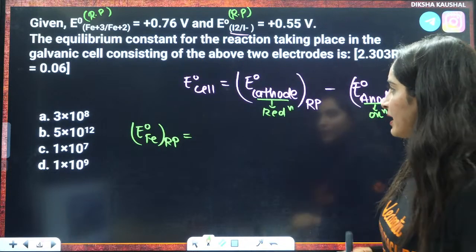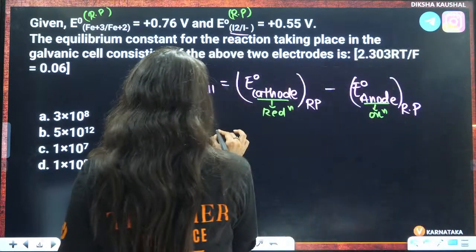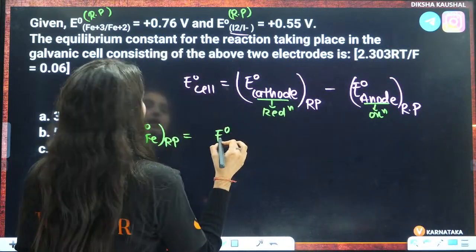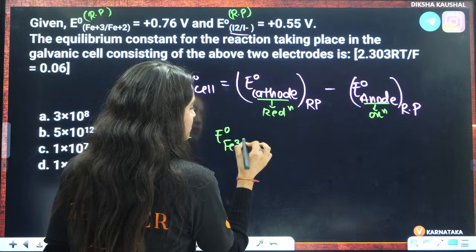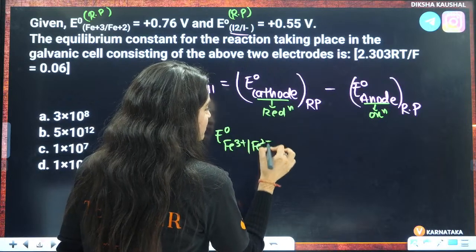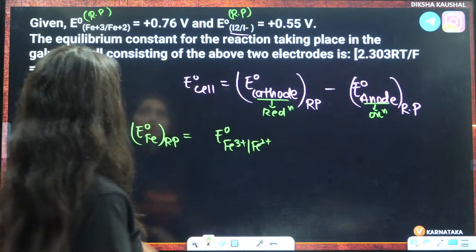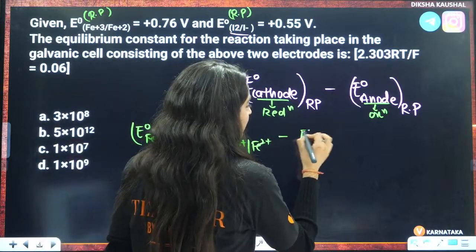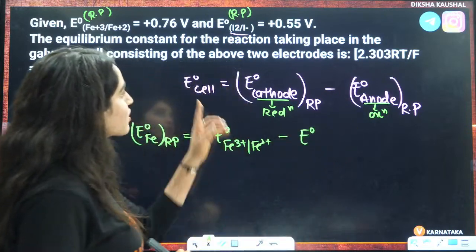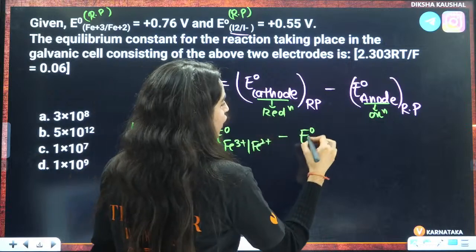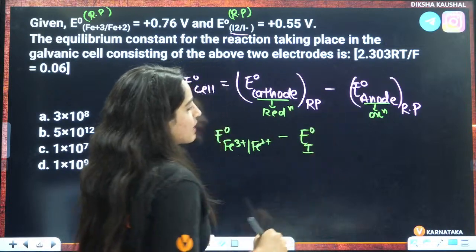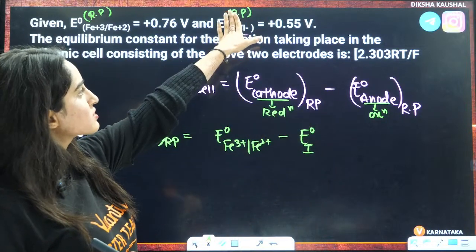Okay, so here you will write E naught of the cathode, that is E naught of Fe3+ to Fe2+, minus E naught of the anode. What is oxidation? The anode is getting oxidized.